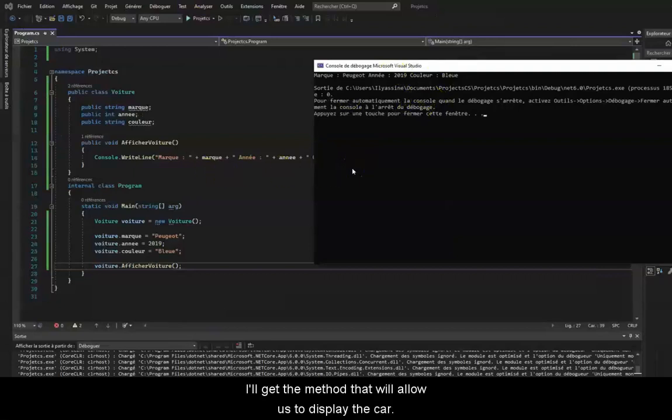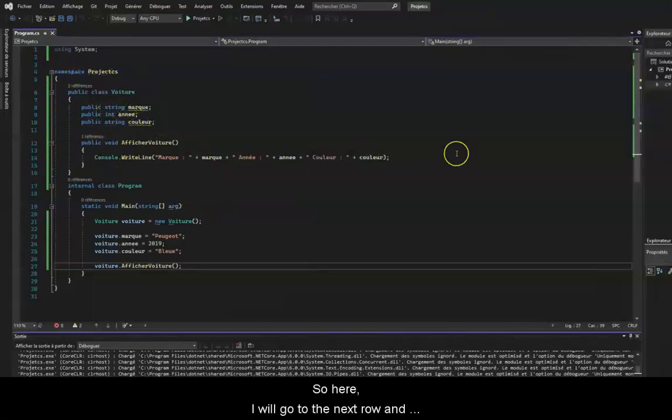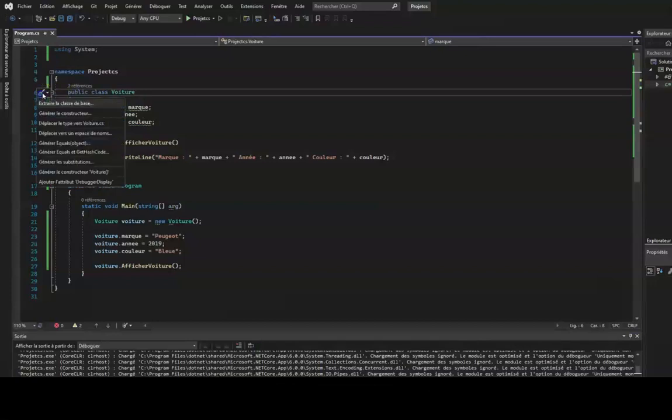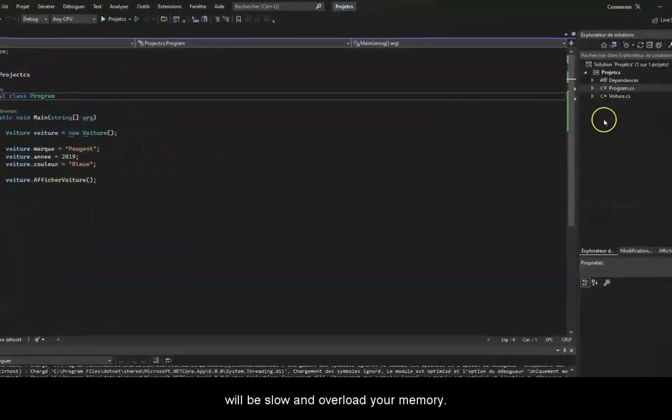Now that I'm done with my attributes, I'll call the method that will allow us to display the car. So here I will go to the next row and type car.displayCar in parentheses and add a semicolon. I will now run the program. As you can see, our car is displayed. We've managed to display our object attributes. However, my car class is in the Program.cs file, so it is binding. Now let's imagine that we create an application and we put all our classes in a single file. Your program will not be optimized, will be slow and overload your memory.